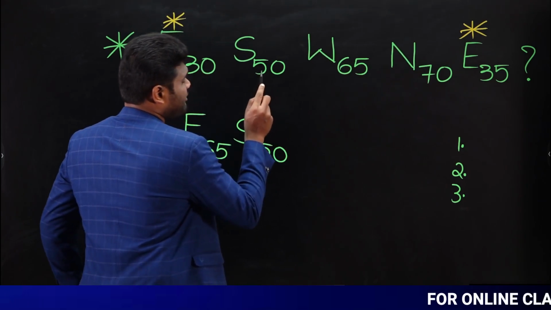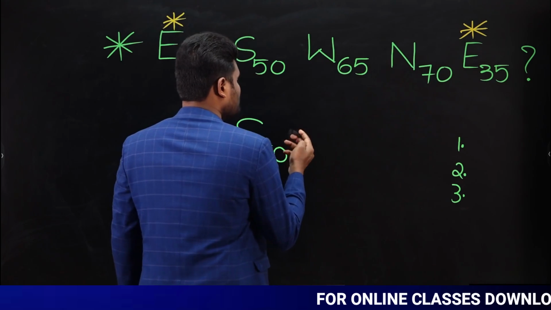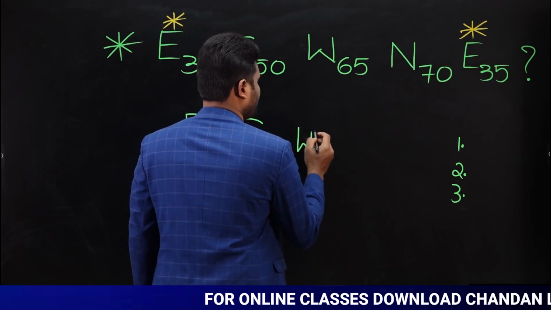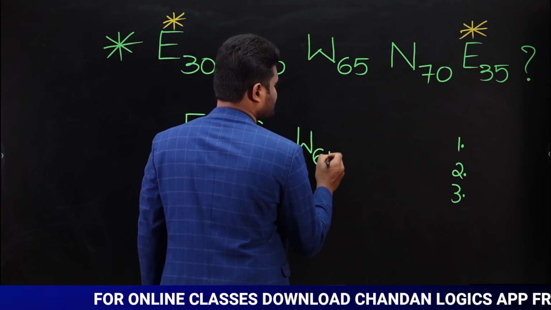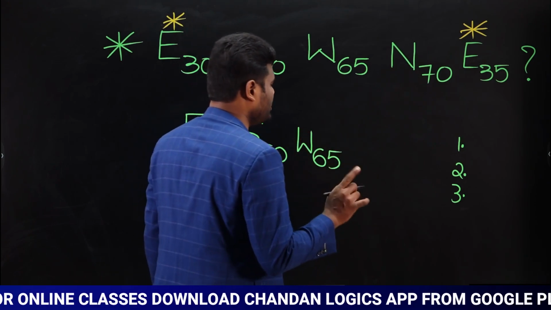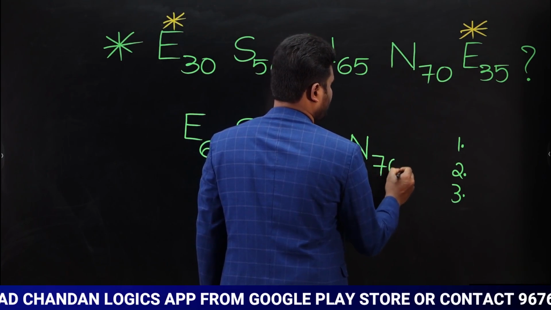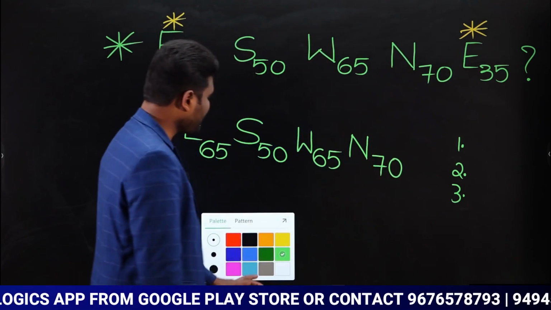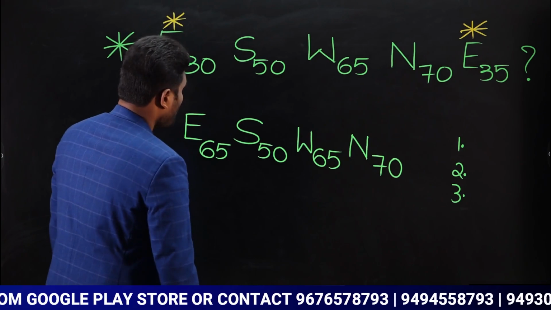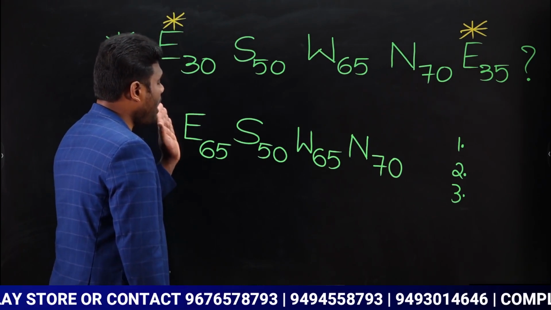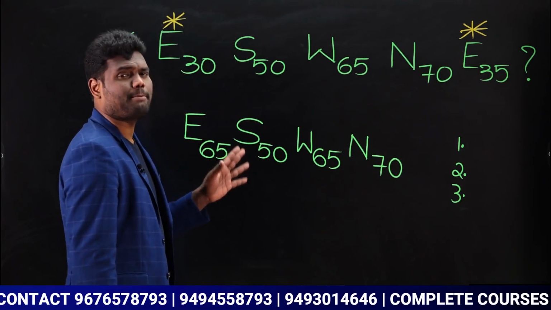Okay. Next. West also you have only one. So write west. West is going to be how much? West is going to be 65. North you have only one. So write north. North is going to be how much? North is going to be 70. Okay. Now apply the rule whatever we have discussed. What did we tell you? We told: opposite subtract, same add.